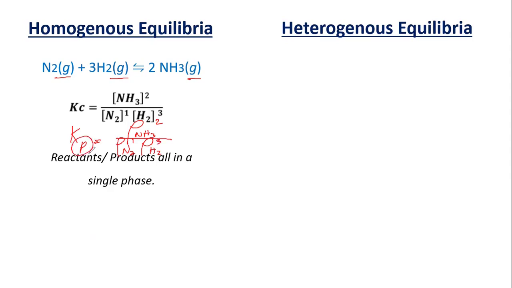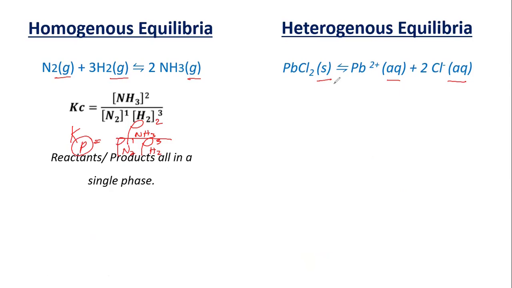We can use pressure. Now, this we can use because these are all gases, reactants and products in a single phase. On the other hand, when you have, for example, here we have solid, we have aqueous. Aqueous means they are dissolved in water.